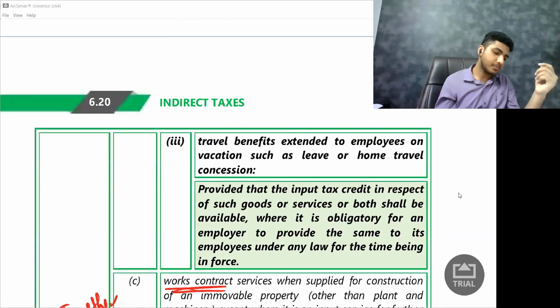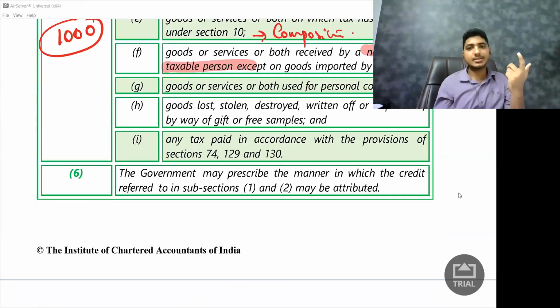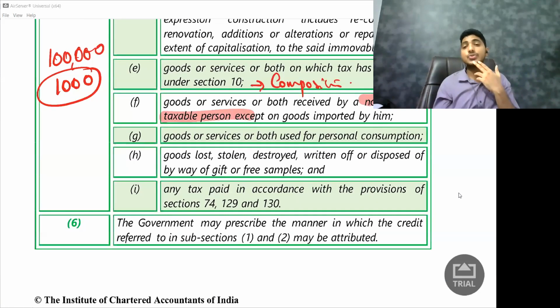Okay, next. Goods or services used for personal consumption. Very simple point: I have purchased some goods and I'm using them for my personal purpose. Let us say I purchased 3 air conditioners. 2 air conditioners I installed in my office. The 3rd air conditioner I'm installing at my home.